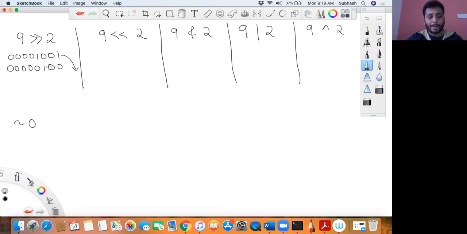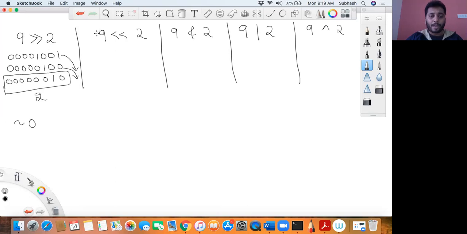This is only one shift. Now the second time I shift, this 0 will fall down, giving 0 0 0 0 0 0 1 0, and the last bit is padded with a 0. So when you shift 9 towards the right 2 times, the result is 2, that is 2 to the power 1. This is binary, and the decimal result is 2.